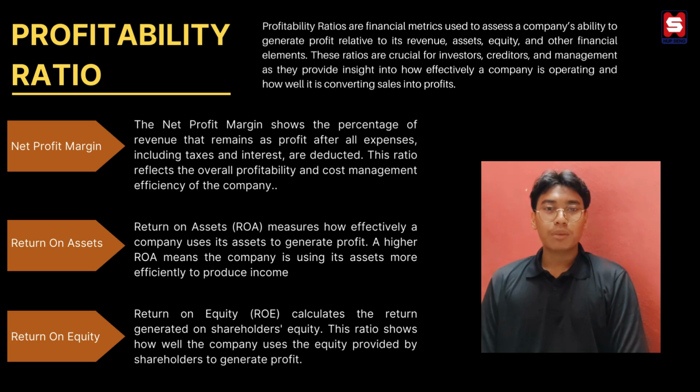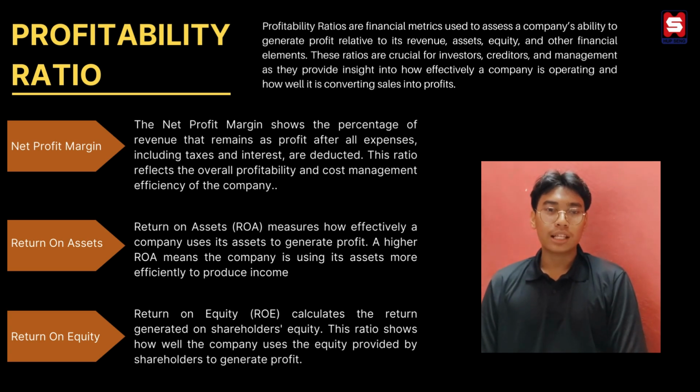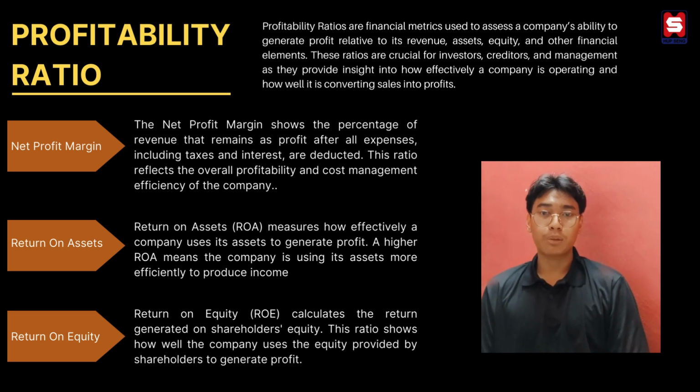First, net profit margin. The net profit margin shows the percentage of revenue that remains as profit after all expenses, including tax and interest, are deducted. This ratio reflects the overall profitability and cost management efficiency of the company. Number 2, return on asset, ROA. Return on asset measures how effectively a company uses its assets to generate profit. A higher ROA means the company is using its assets more efficiently to produce income.